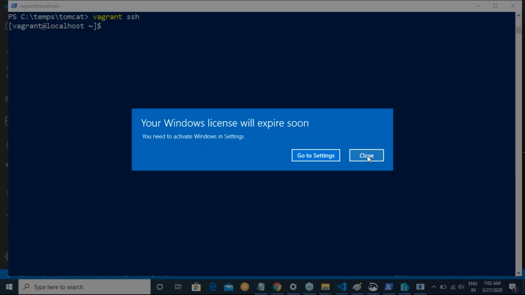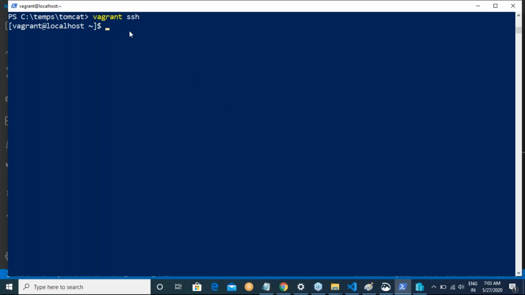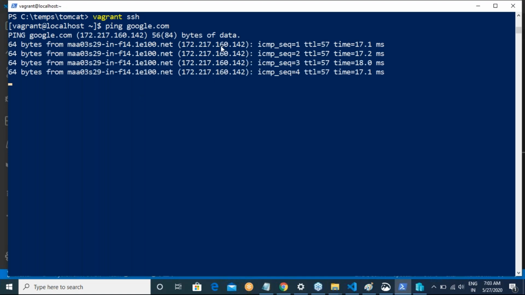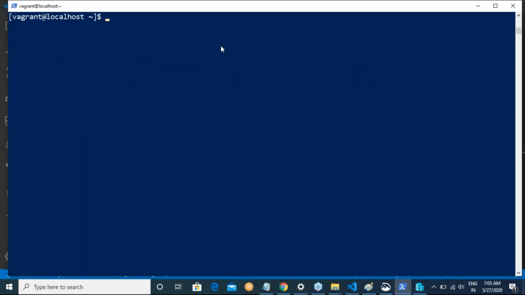I'm inside the, oh sorry, CentOS machine. Okay. Now, let me try to see if I'm able to ping Google or not. So that means my network connectivity is there. That is the first check. And then sudo yum search jdk.